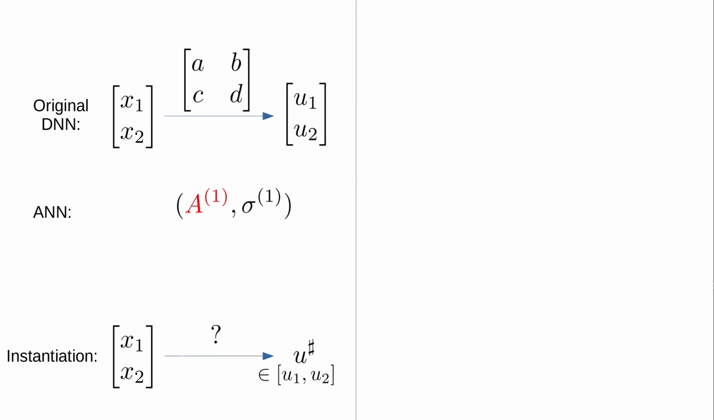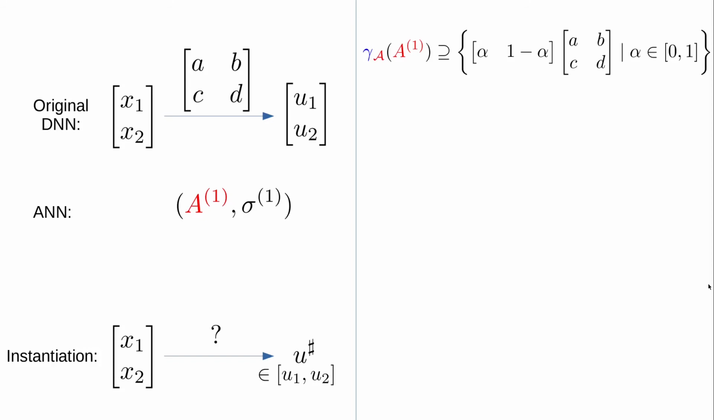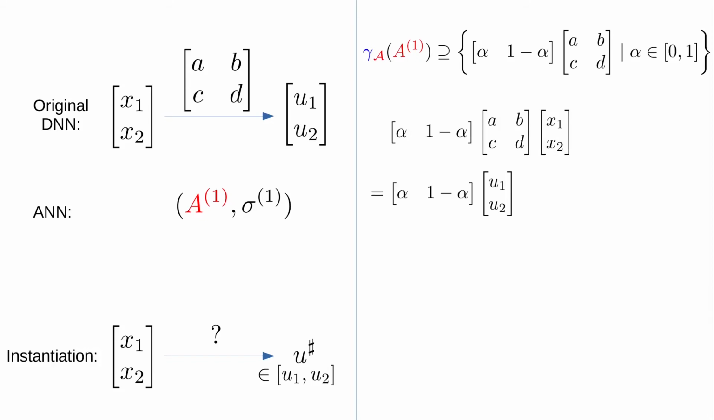The first thing we need to show is that for any u sharp between u1 and u2, we can instantiate A1 to map x1, x2 to u sharp. Recall that we constructed A1 to include all matrices of this form, so it suffices to show that one of those matrices maps x1, x2 to u sharp. We can write the output of the instantiation like this, and because multiplication is associative, the rightmost multiplication just becomes the output of the DNN, u1, u2 itself.